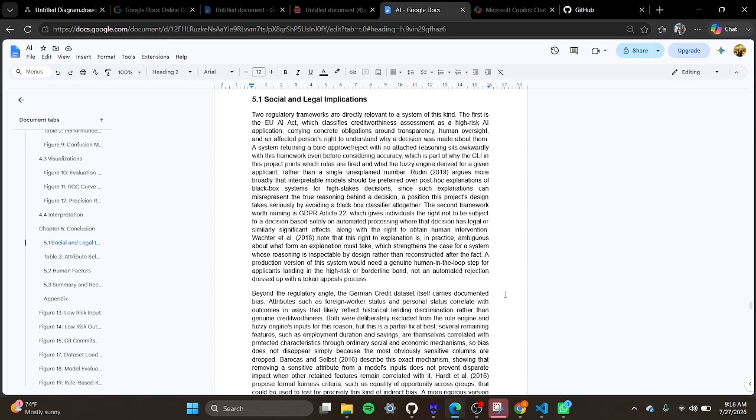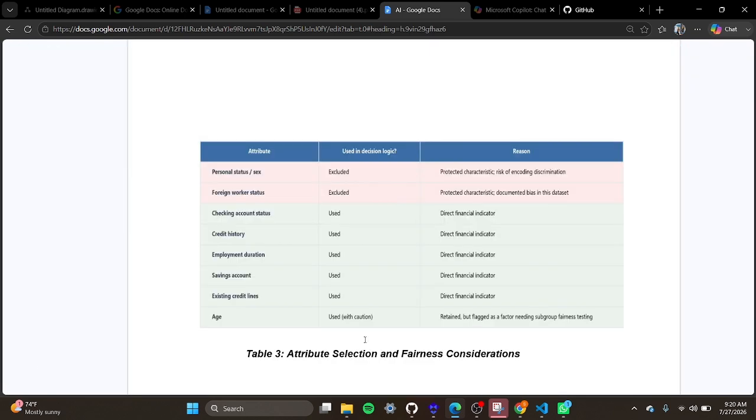Two legal frameworks matter here. The EU AI Act classifies credit scoring as high risk, requiring transparency and human oversight, which is exactly why this system explains its reasoning instead of giving a bare decision. GDPR Article 22 also gives people the right to human intervention in automated decisions like this. Beyond regulation, the dataset itself has documented bias. I deliberately excluded sex and foreign worker status from the decision logic, but that's a partial fix, since other features can still correlate with those attributes indirectly.